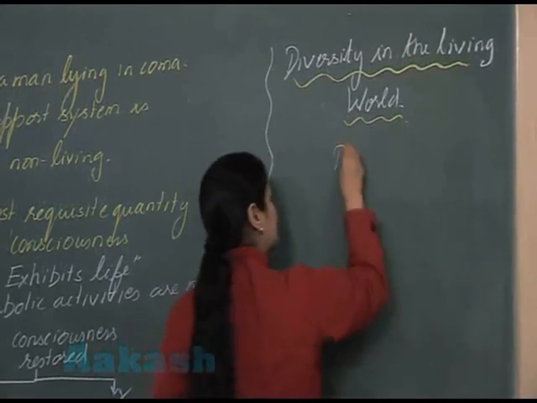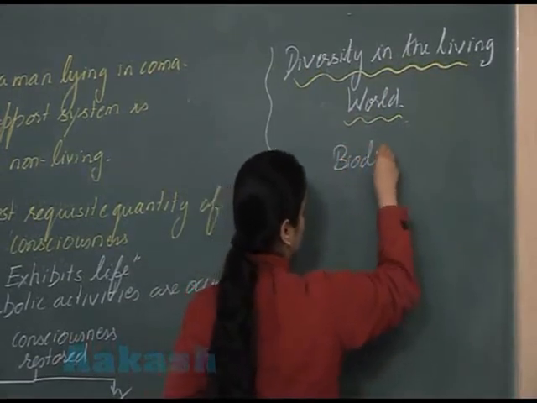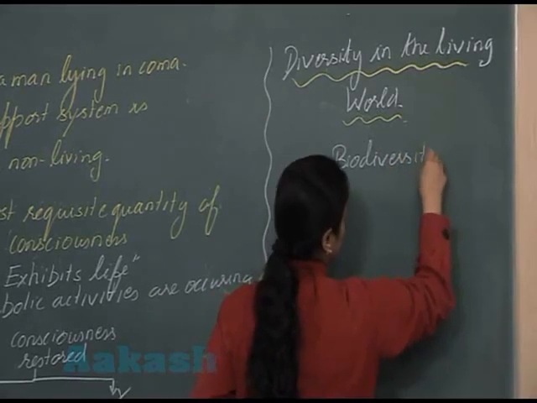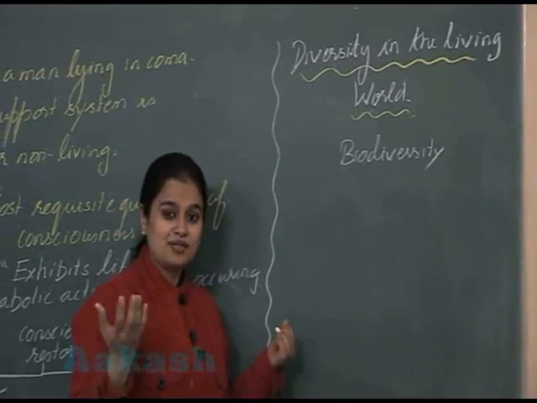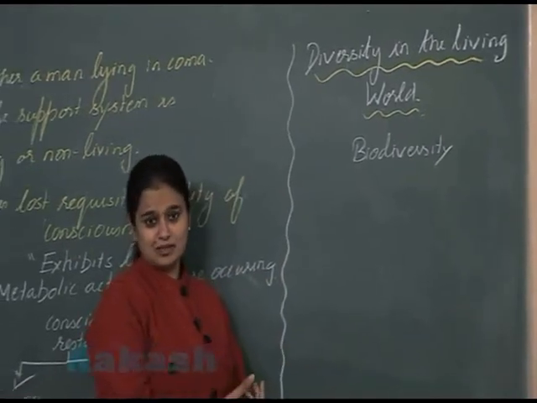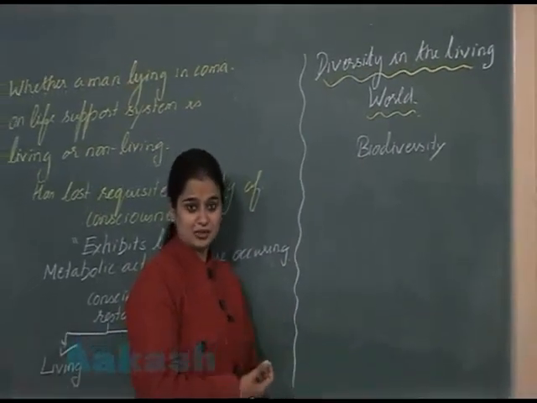So here I am going to describe one term, that is biodiversity. Biodiversity is the occurrence of different types of the organism on the Earth's surface.